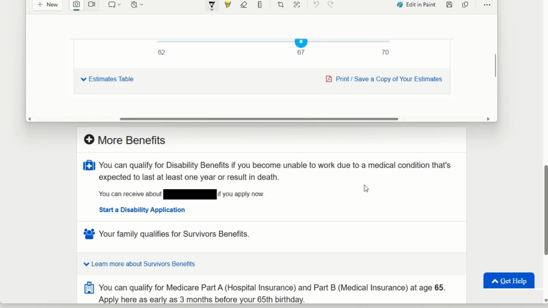You'll be able to see any benefits that you have now, and whether or not your family are survivors, or if they have survivors benefits and things like that. So you should click through these and make sure that you're able to download anything that you think you want to save for yourself, just to be aware.